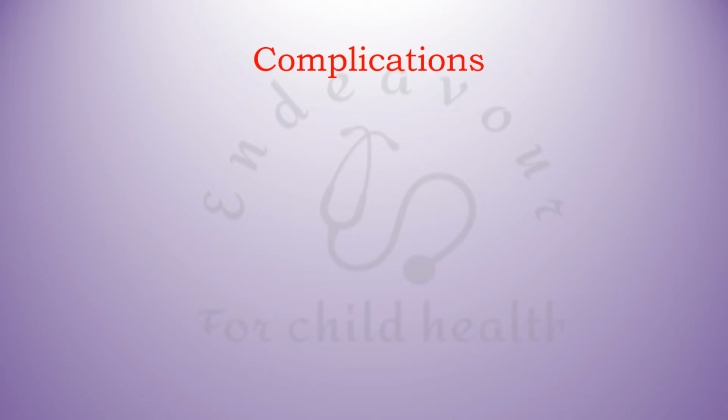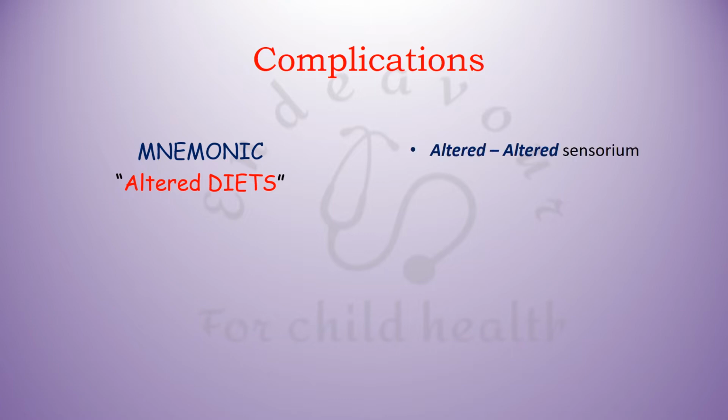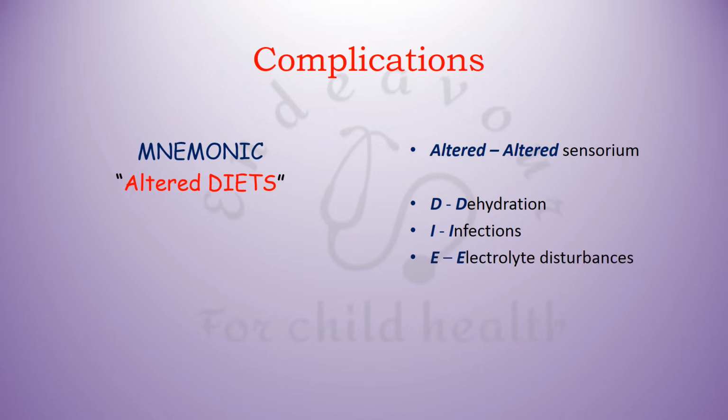See, complications of SAM have been mentioned in different books, different mnemonics have been given, but I think a simplified mnemonic would be ALTERED DIETS, where altered stands for altered sensorium, D stands for dehydration, I for infections, E for electrolyte disturbances, T for temperature instability, which is usually hypothermia in patients with malnutrition, and S, that is sugar deficiency or hypoglycemia, which is very common in SAM.